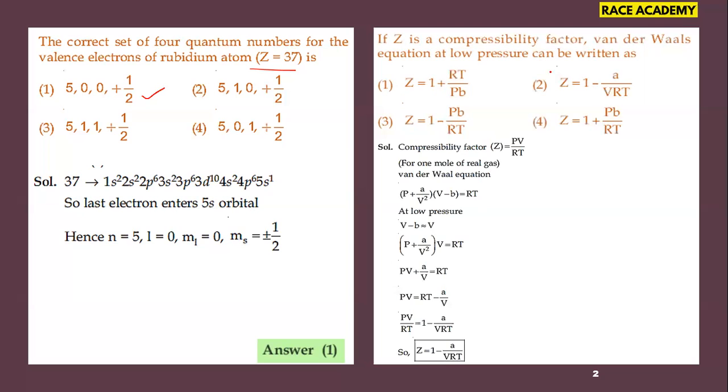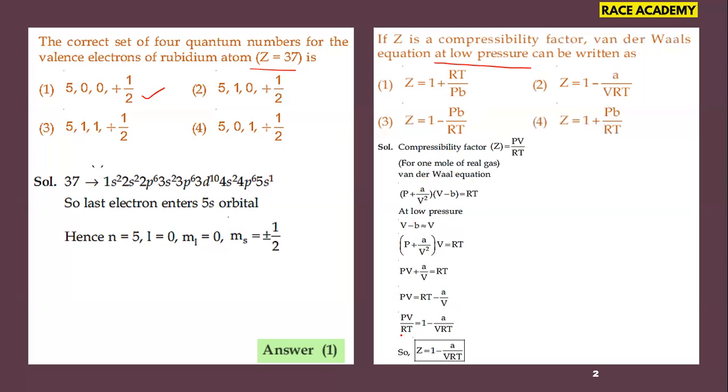The given condition is low pressure. Low pressure means V minus b can be considered as V, as the van der Waals constant b can be neglected in this condition. After applying that, V minus b is written as V, and simplified, we get PV by RT equals 1 minus a by VRT.